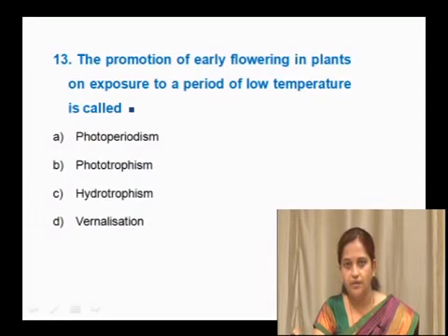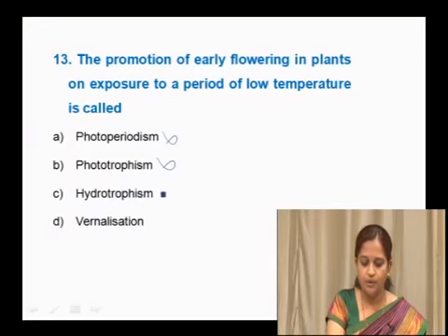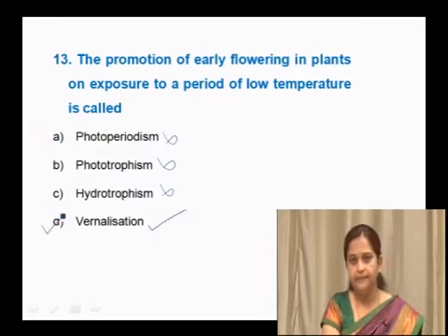In nature also, it gives a chilling effect to the plants to produce flowers, and that is not photoperiodism. Photo is related to light, so it is not that. Phototropism is also not a correct answer. Hydro is related to water, and this is also not a correct answer. And the right answer here is vernalization. So, the right option here is D.